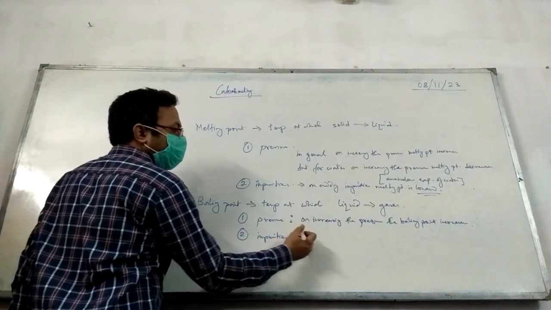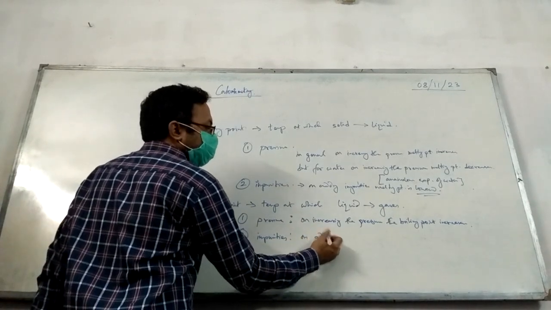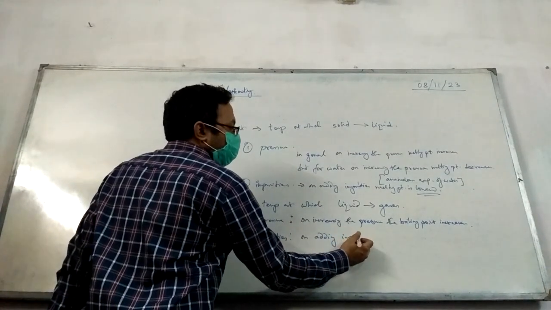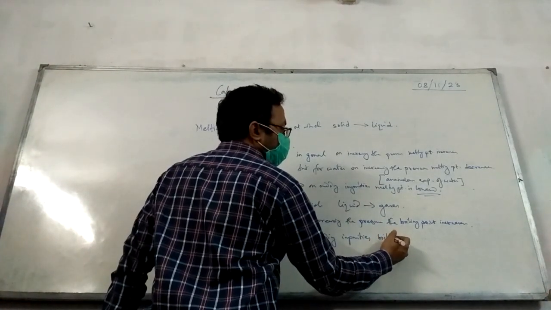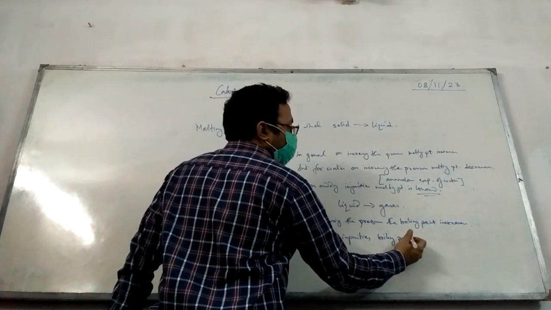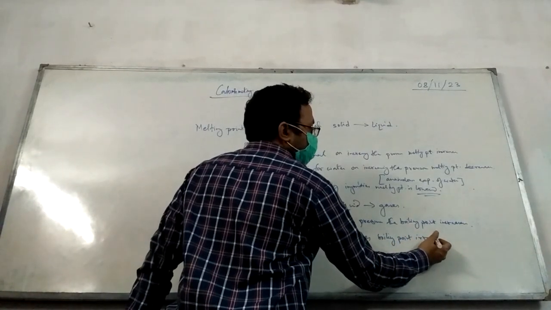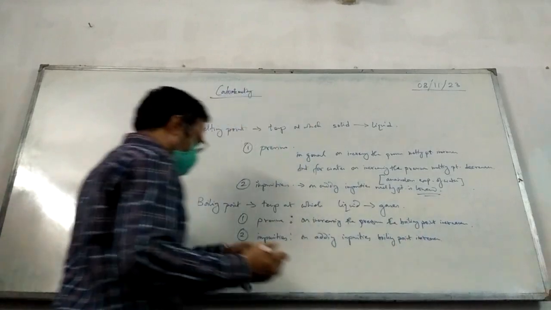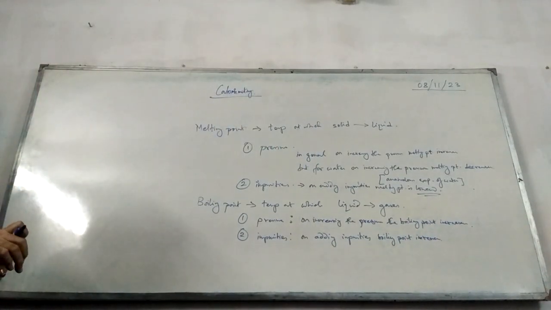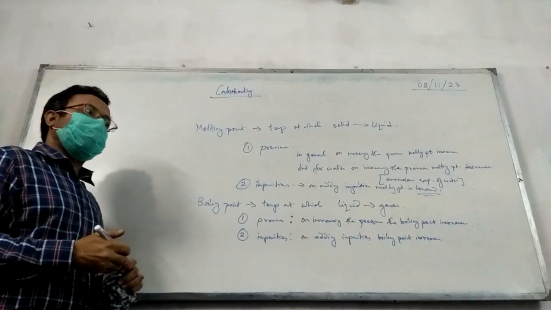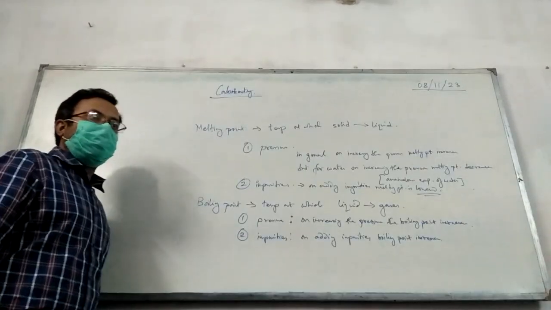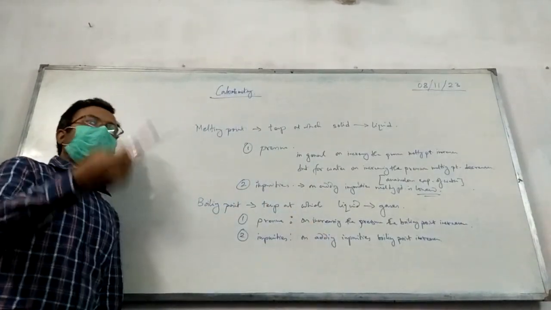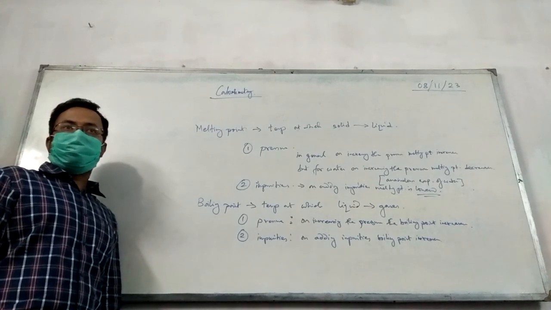Impurities add करने से क्या होगा? On adding impurities, boiling point increases. क्यों boiling point increase क्यों करेगा? Why should the boiling point increase? यहाँ पर तो melting point decrease हो गया था, lower हो गया था. यहाँ पर impurities add करने से boiling point increase क्यों करेगा? Why did it increase? Tell me.